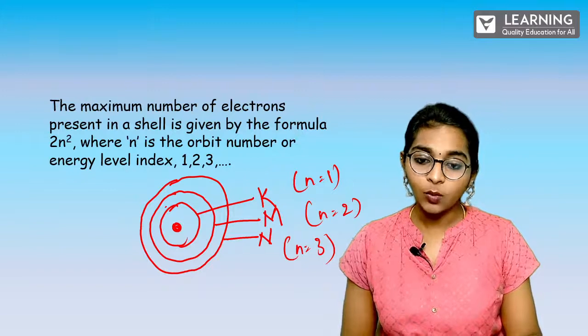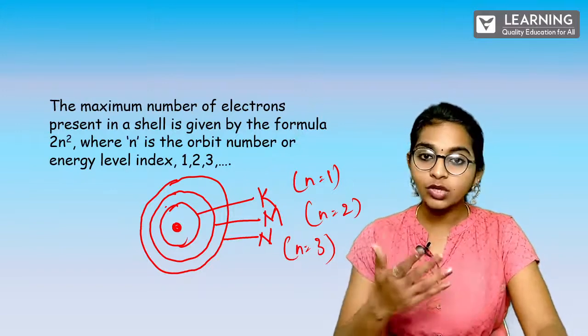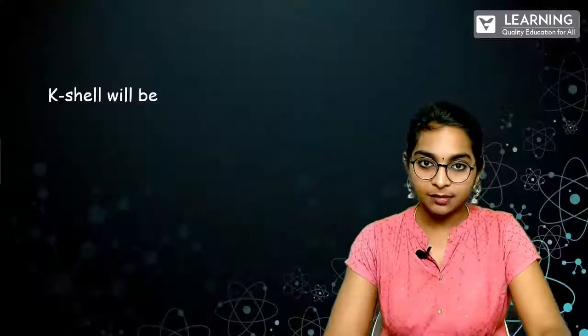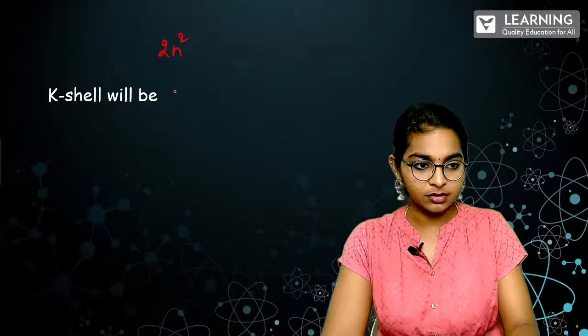So now we just have to look at how to apply this 2n squared to this K. So the K shell will be very simple. I'll just write this 2n squared here.